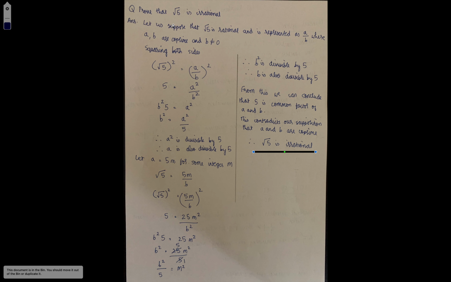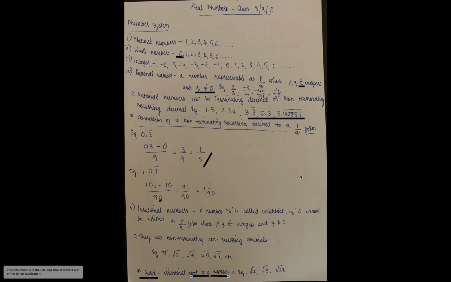The first statement, let us suppose, and this last part remain the same for these kinds of questions: this contradicts our supposition that a and b are co-prime. The part 'from this we can conclude' can change a bit. Let's see how it changes. Okay, let us see now.